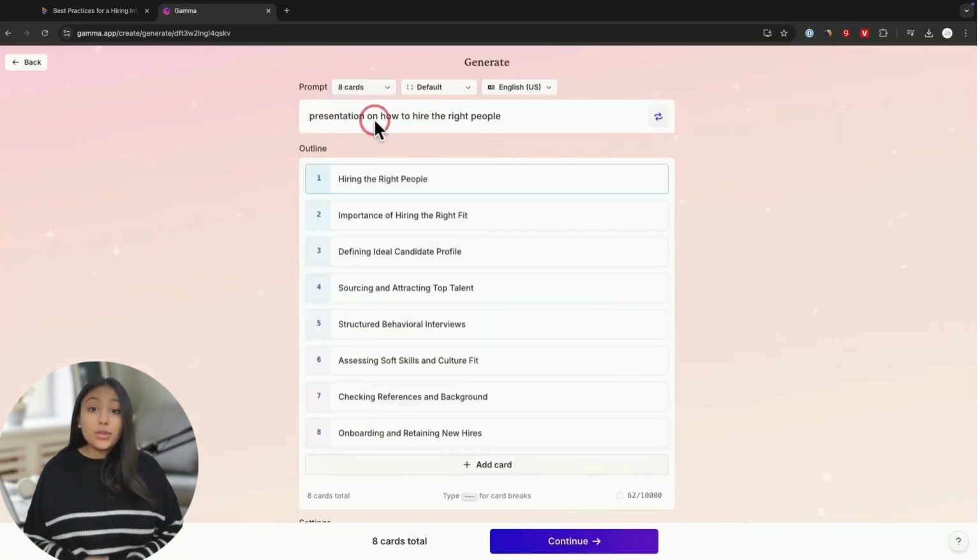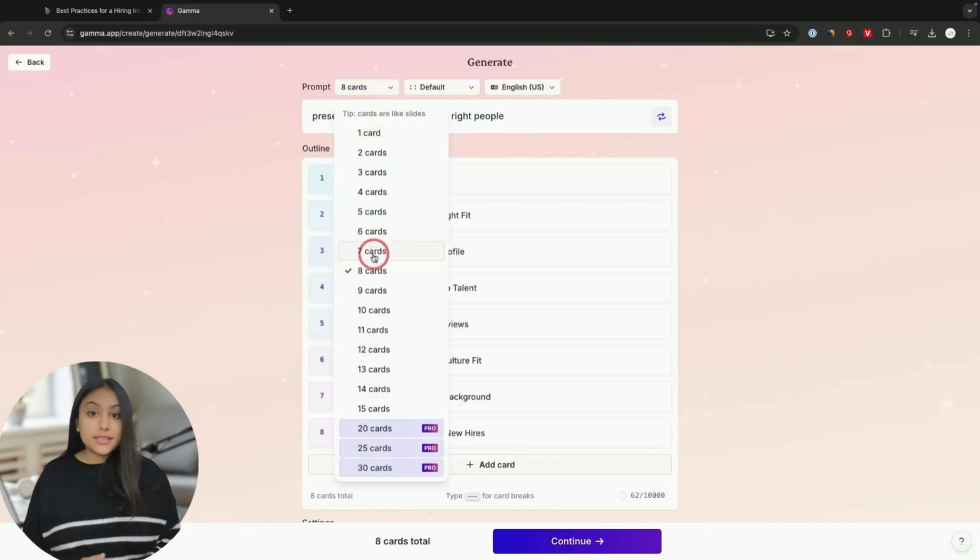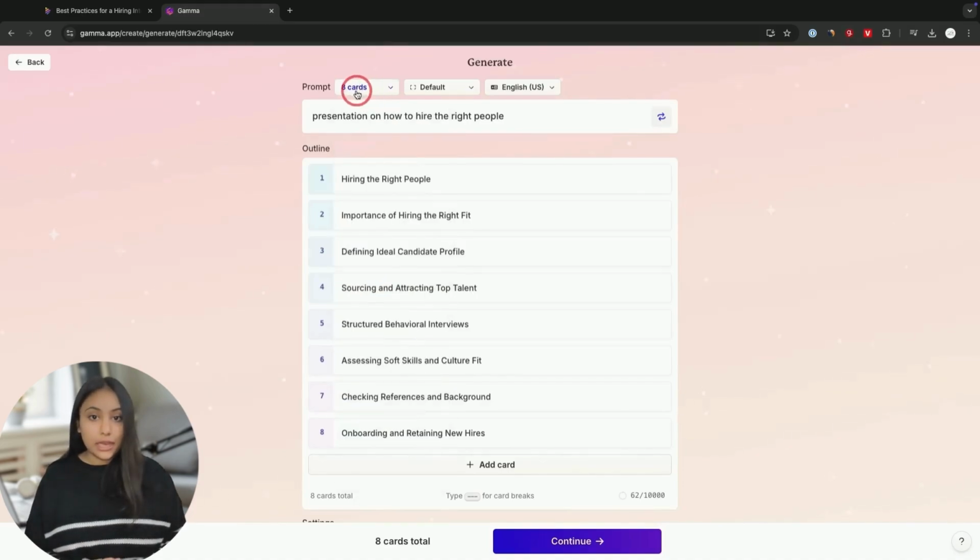I'm going to create a presentation for hiring the right people, similar content. And this is the number of cards. If you have the paid version, you could get more cards. With the free version, you're going to be limited on how many cards. Cards are kind of slides. Here's the outline. I'm going to press continue.